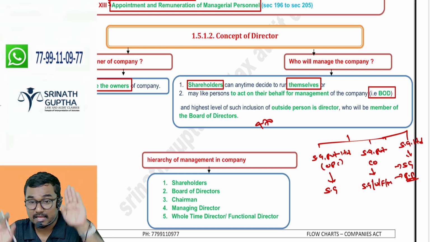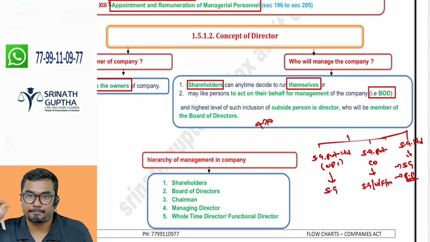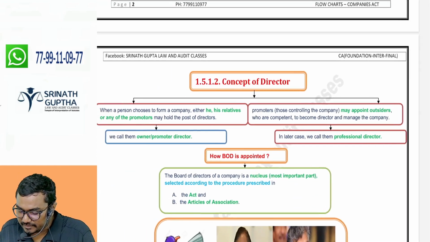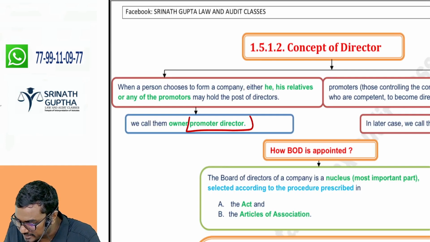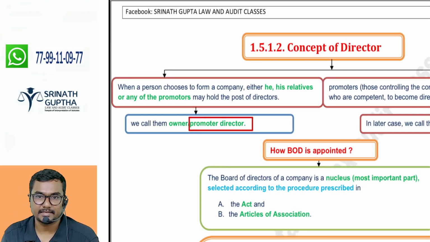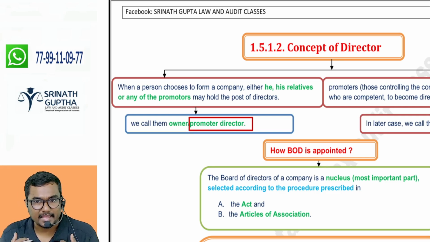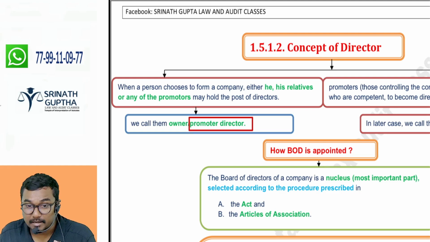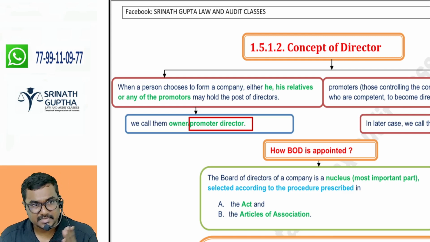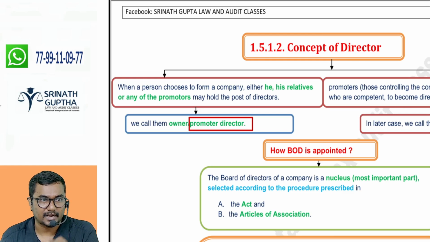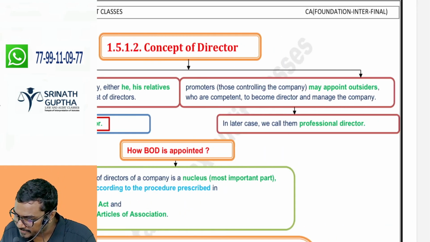Shareholders are the owners. Management may be done by the promoter group itself or by professional people. For example, if the company is managed by the promoter group itself, it is called a promoter director. Which director, beta? Promoter director. Because SG is the owner and shareholder of the company, I am the promoter of the company and I am managing the company. I am called a promoter director. For example, ITC is there, somebody is the promoter, somebody is managing. Right now Tata Motors is there, somebody is the promoter, somebody else is managing Tata Motors. That is called a professional director.